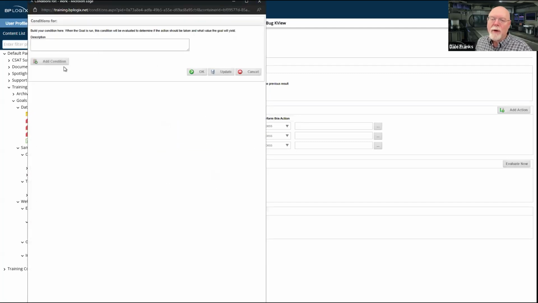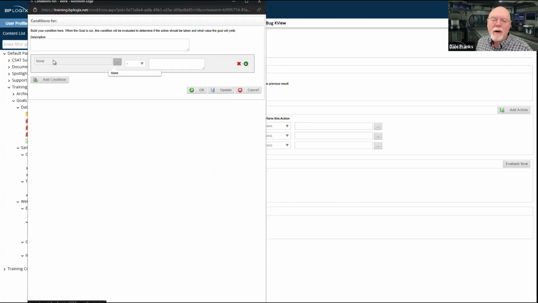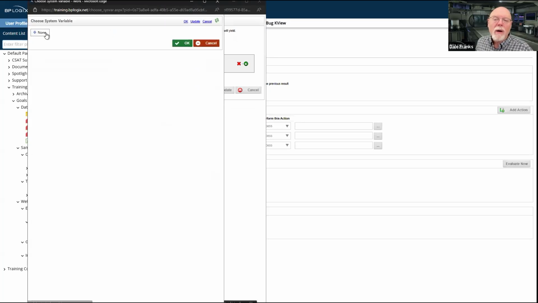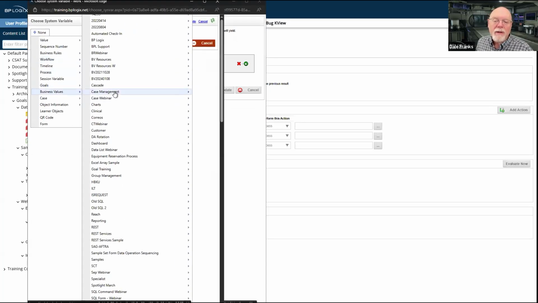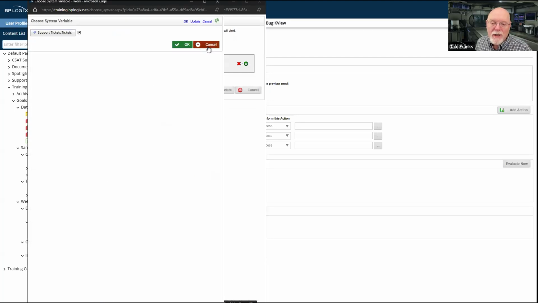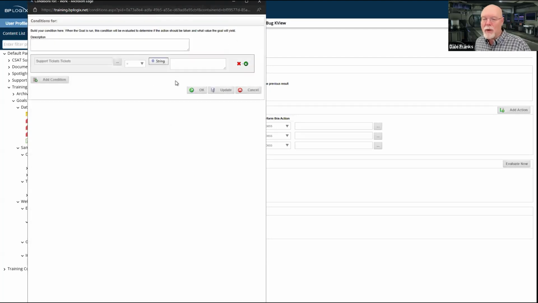So let's create our first condition. We'll go in here and go back to business values, and this time we're going to use our goal training, and look at support tickets. We need just the number of tickets because it's only going to return the number of tickets.